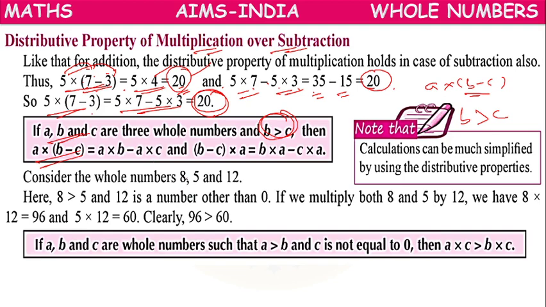So suppose we have whole numbers 8, 5 and 12. Here 8 is greater than 5, and 12 is a number other than 0. So we can write 12 into 8 minus 5.